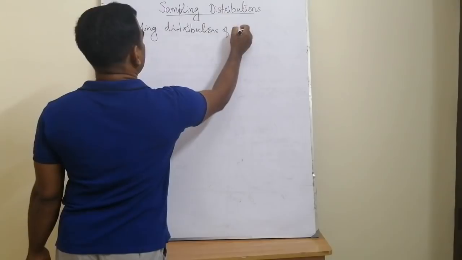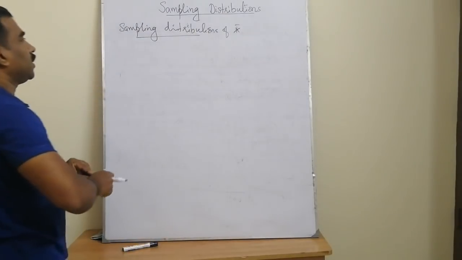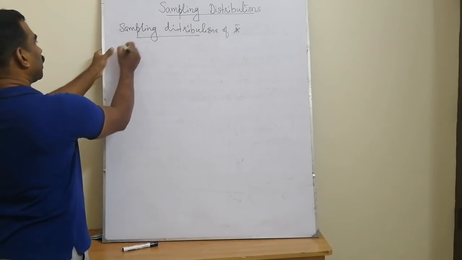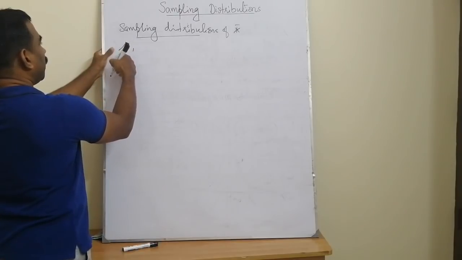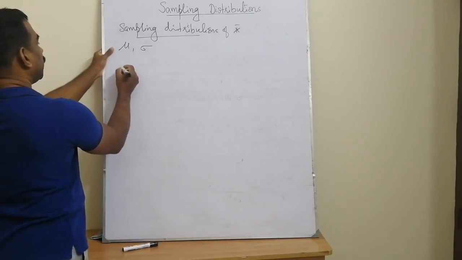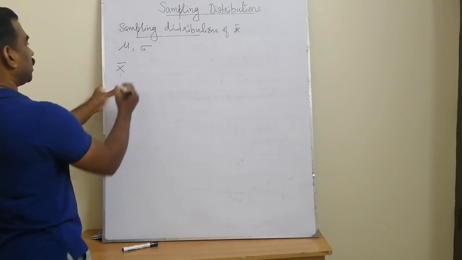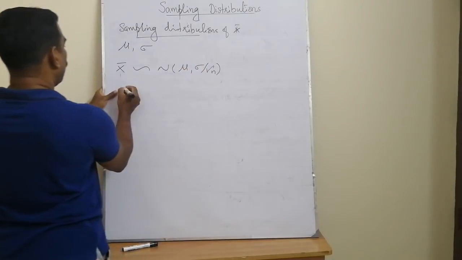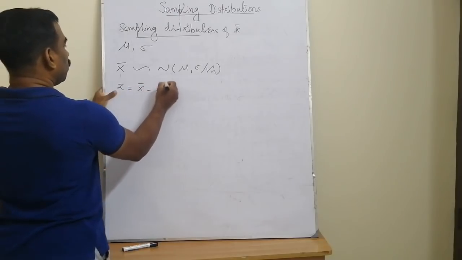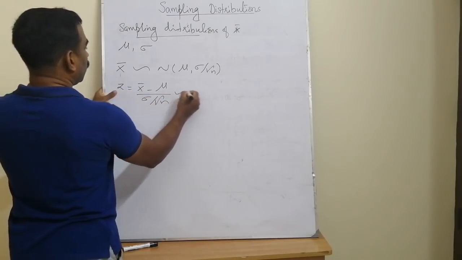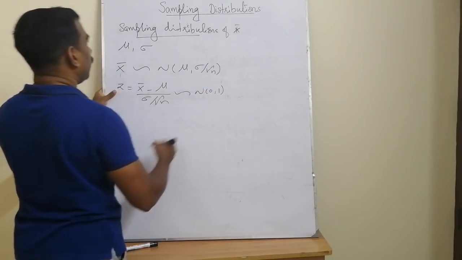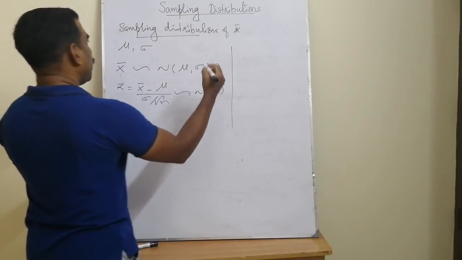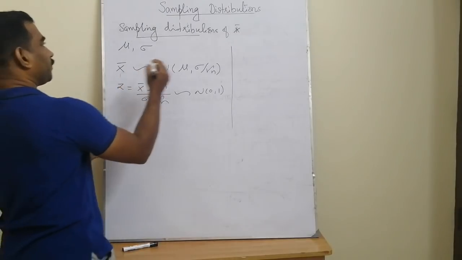Sampling distributions of the sample mean, say x bar. What are the possible cases? Suppose we are drawing a random sample of size n from any population with population mean mu and population standard deviation sigma. Then the first sampling distribution is x bar follows N(mu, sigma by root n), or z equal to x bar minus mu divided by sigma by root n follows the standard normal distribution. So this is the main sampling distribution, for the sigma known case.